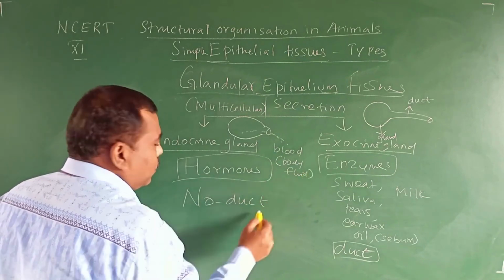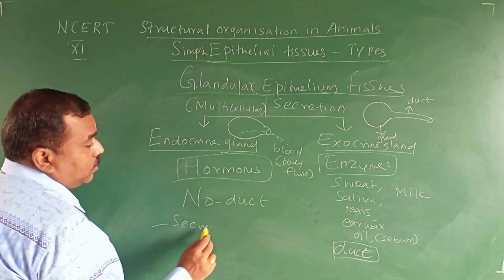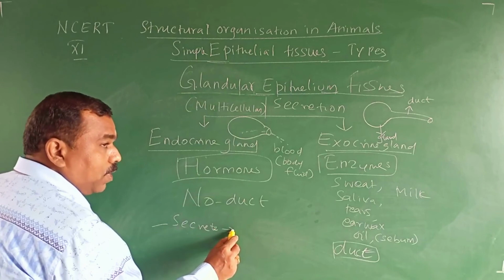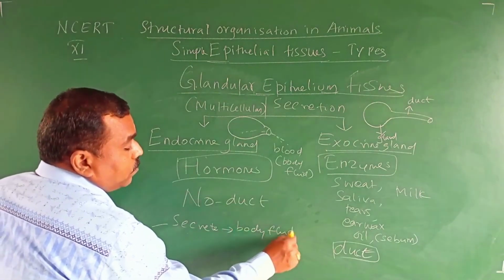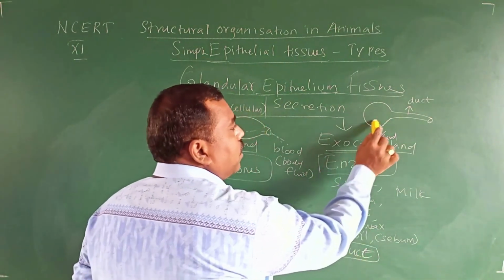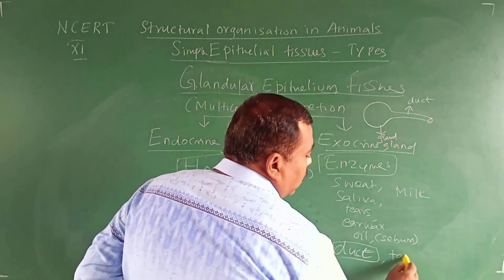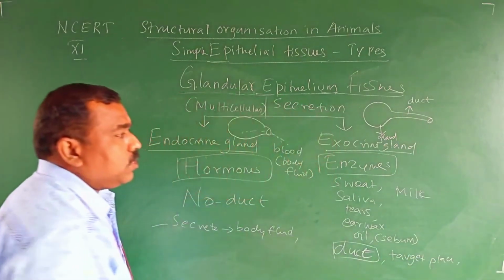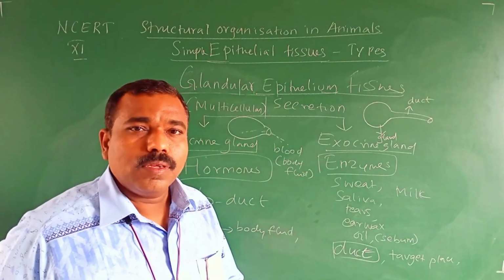But for the exocrine gland, first it secretes into the duct. The duct releases the secretion into the target place.